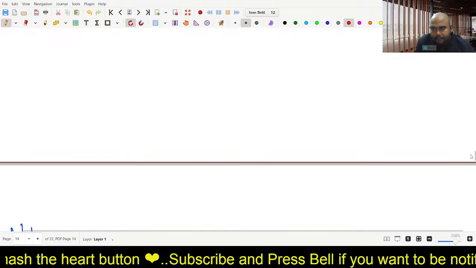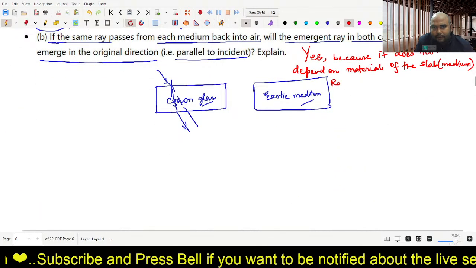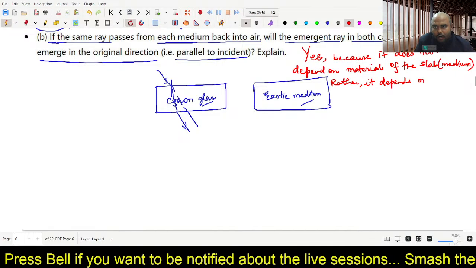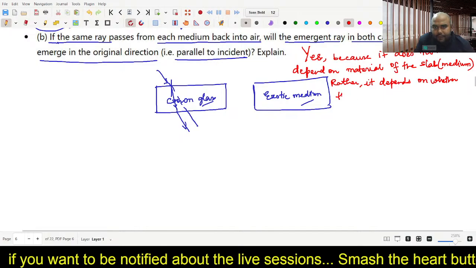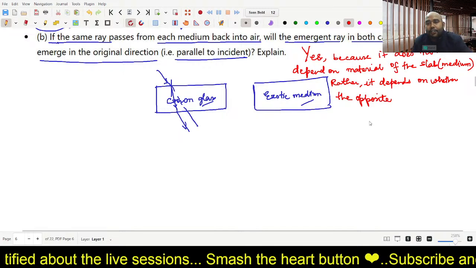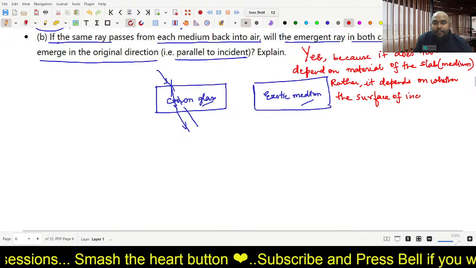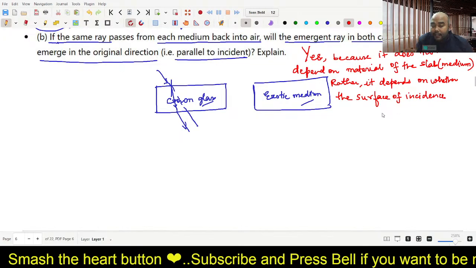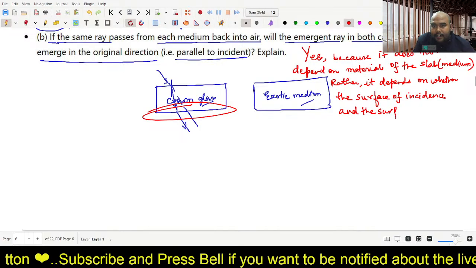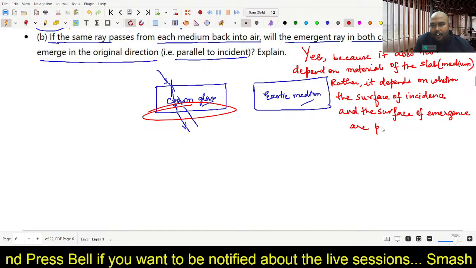Rather, it depends on whether the opposite sides are parallel. Or you can write it like this: it depends on whether the surface of incidence, the surface on which the incident ray falls, and the surface of emergence, from where the emergent ray comes out, which is called the surface of emergence, are parallel or not.